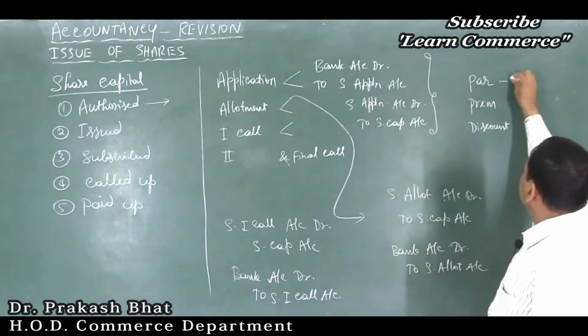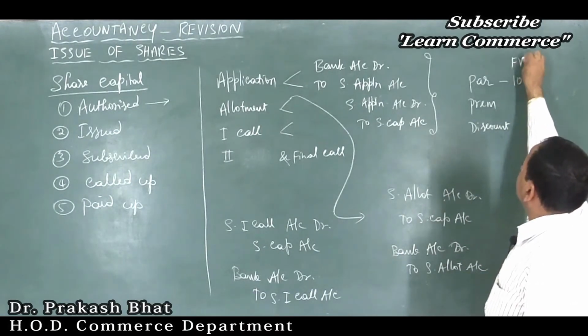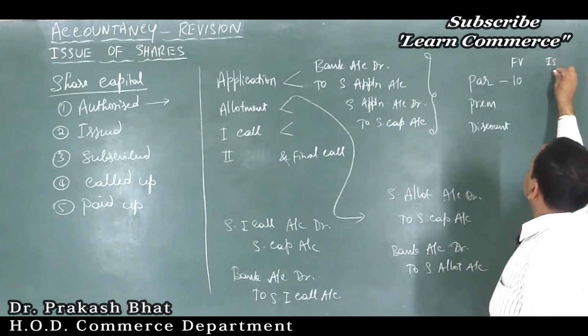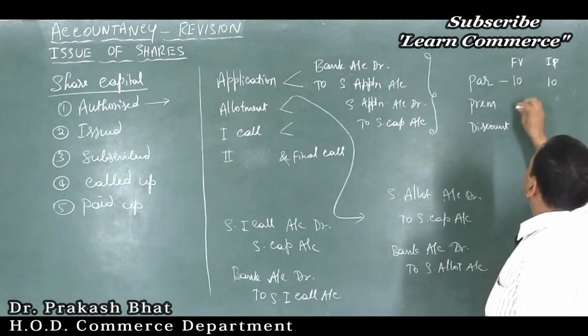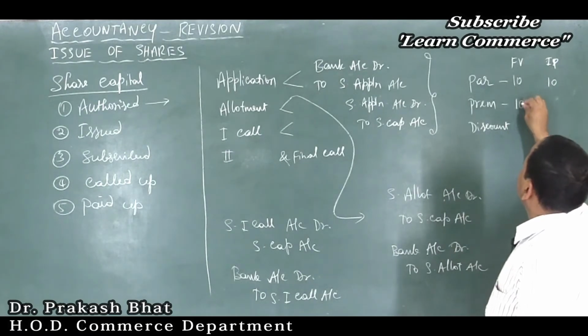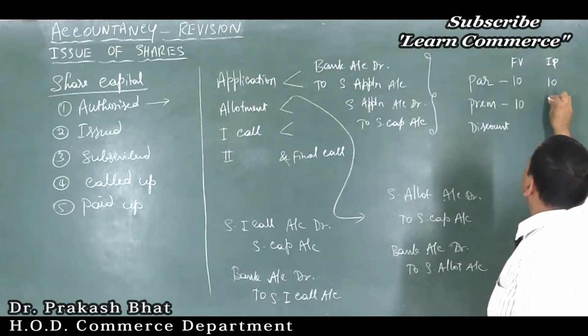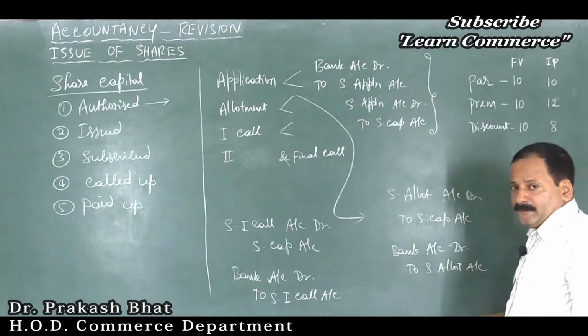Par, very simple, face value is 10 and issue price is also 10. Premium, face value is 10, issue price is maybe 12. Discount, face value is 10, issue price is maybe 8 or 9.